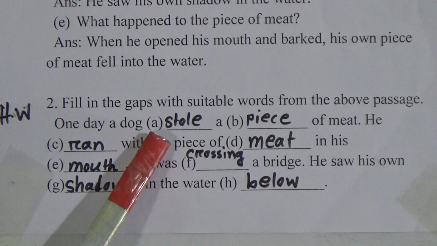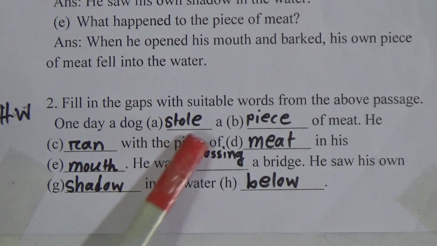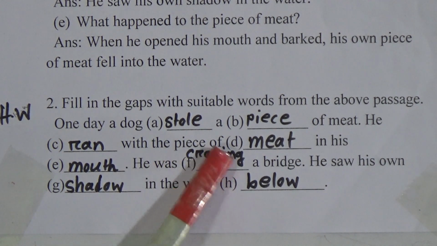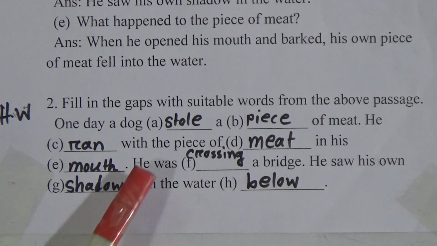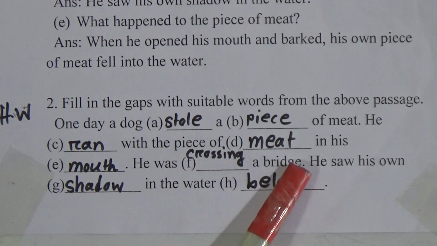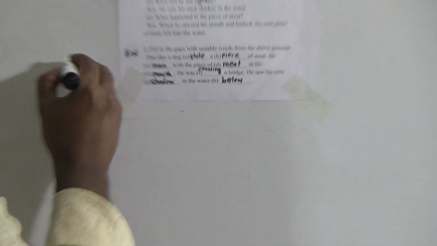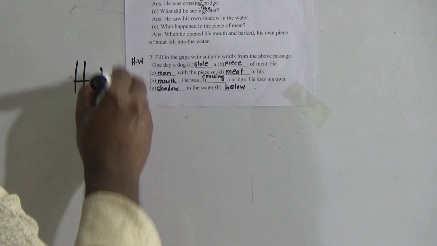One day a dog stole a piece of meat. He ran with the piece of meat in his mouth. He was crossing a bridge. He saw his own shadow in the water below. There are 8 fill in the blanks. Dear learner, this is our homework.